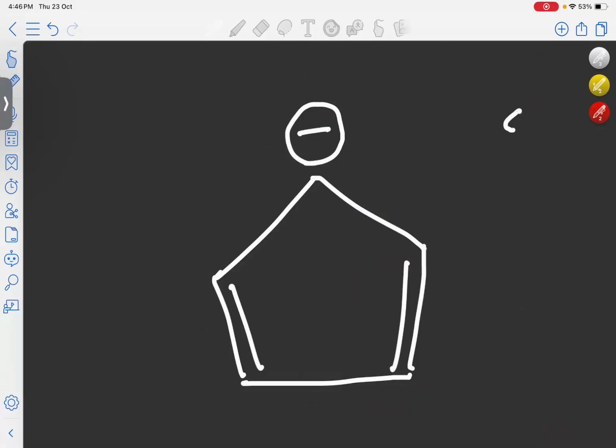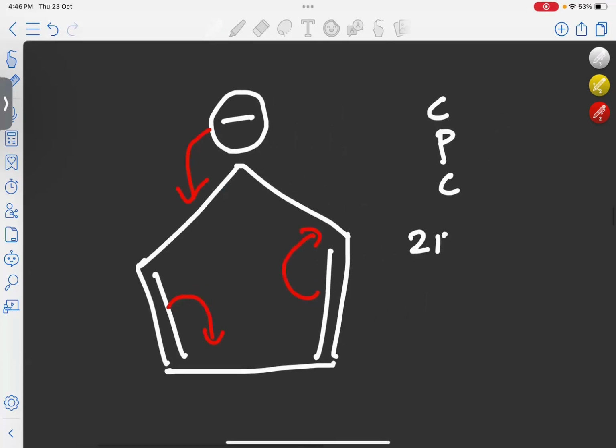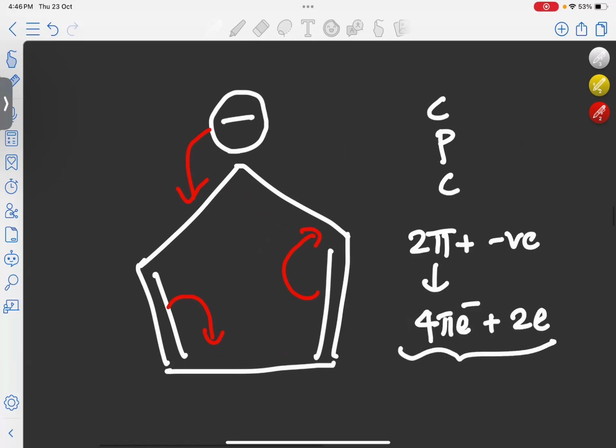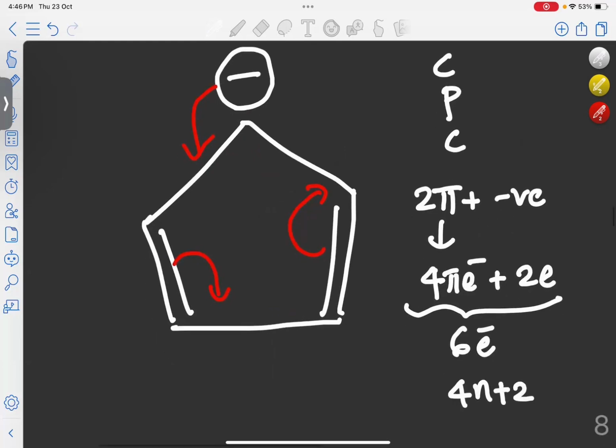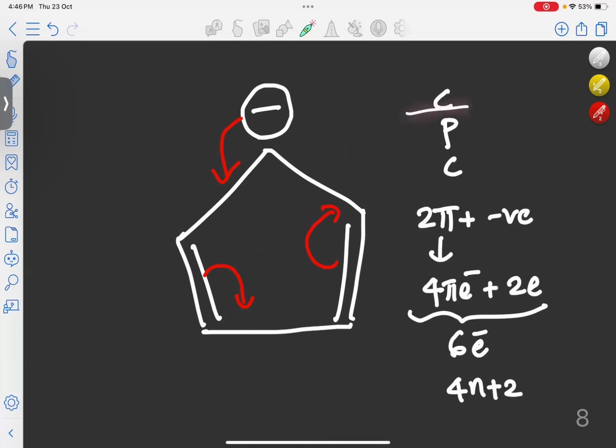Cool. This molecule is cyclic and every atom is sp2 hybridized. That means it is planar. And here also conjugation is present in this molecule. So it is conjugated also. Now we have to see the number of electrons taking part in the delocalization. So total 2 pi bonds and 1 negative charge. 2 pi bonds mean 4 pi electrons plus negative charge means 2 electrons. So total 6 electrons are taking part in the delocalization. That means it is an example of a 4n+2 system. So our molecule is cyclic, planar, conjugated and it is a 4n+2 system. So it is an aromatic molecule. Okay.